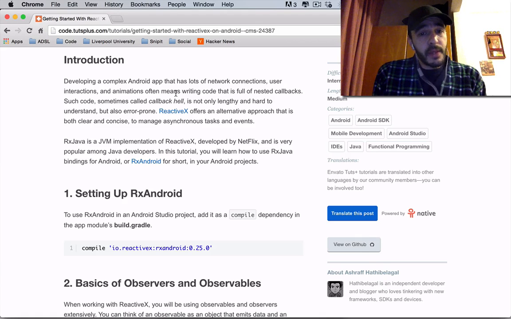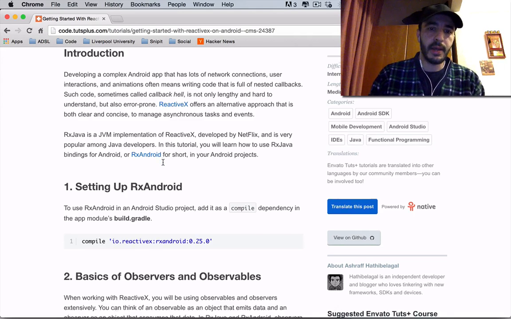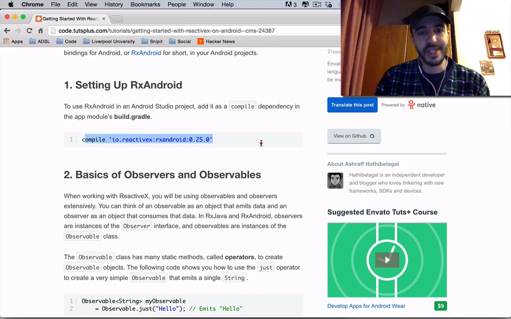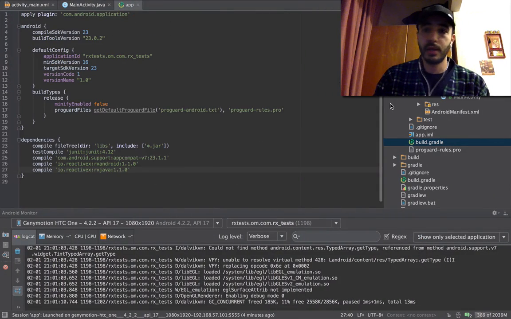RxJava is a JVM implementation of ReactiveX, developed by Netflix. What do you know? And is very popular among Java developers. In this tutorial, you will learn how to use RxJava bindings for Android, otherwise known as RxAndroid, in your Android projects. To set it up, you're going to need this line. You're going to put that line in your build.gradle in the root of the project.